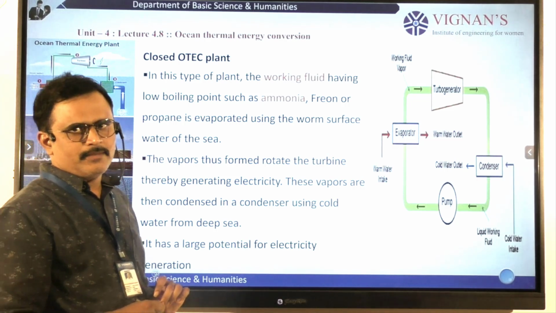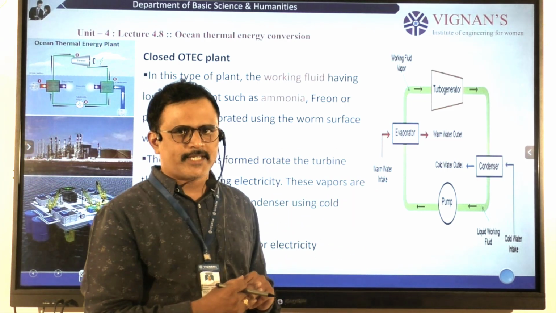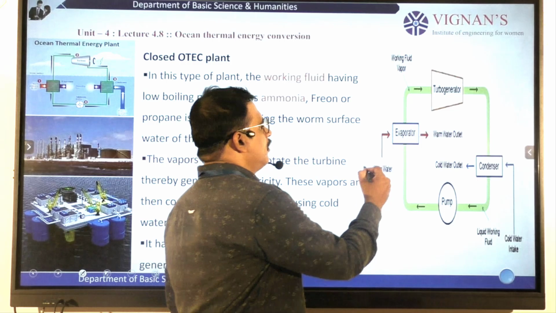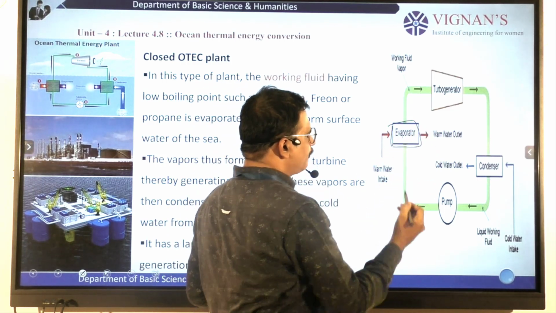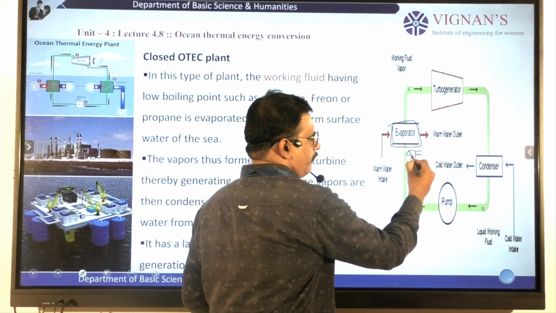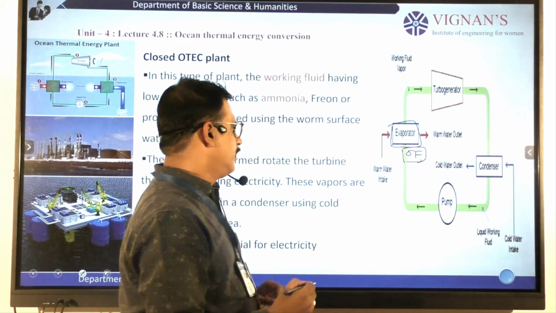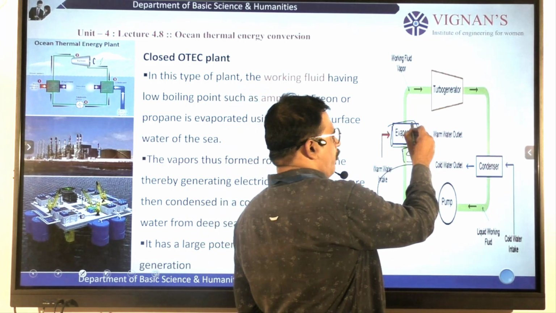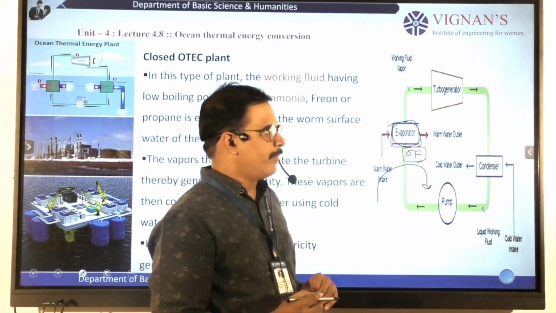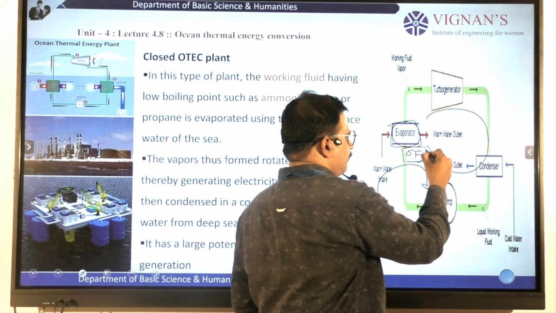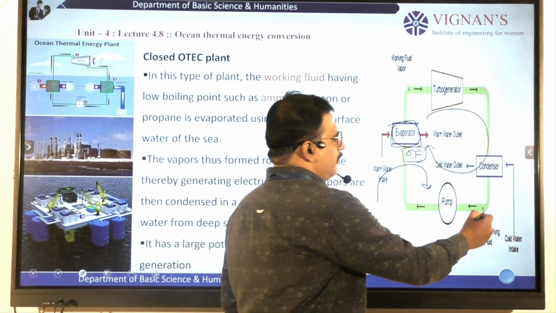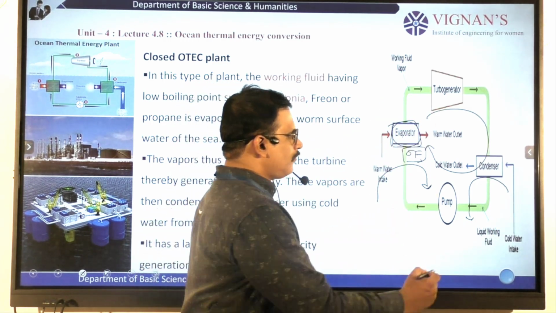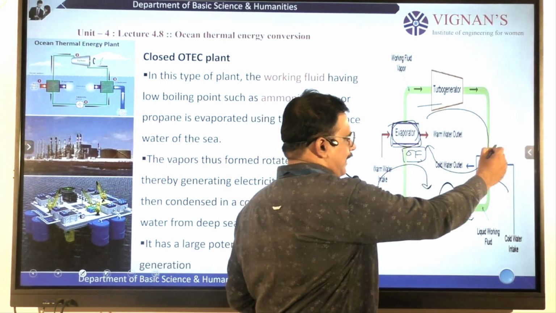Next one, closed OTEC, that means closed cycle. It is also like the binary cycle in a geothermal power plant. Here in this evaporator, we observe an organic fluid which contains a low boiling point component. Warm water from the upper layer will be moving in this direction through the evaporator chamber, and the closed loop is circulating this way.